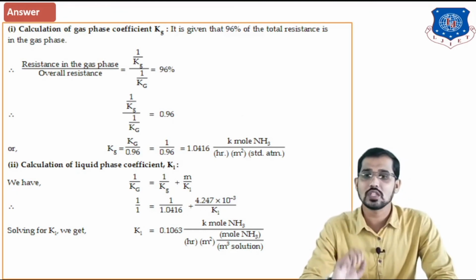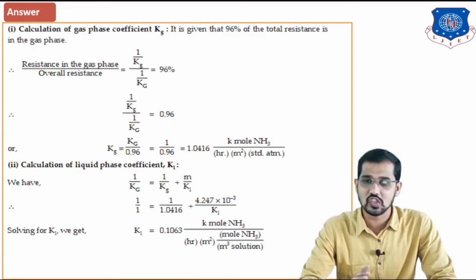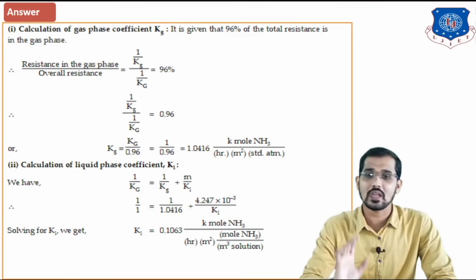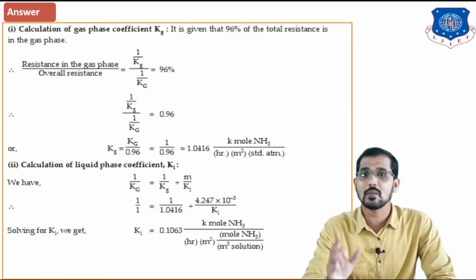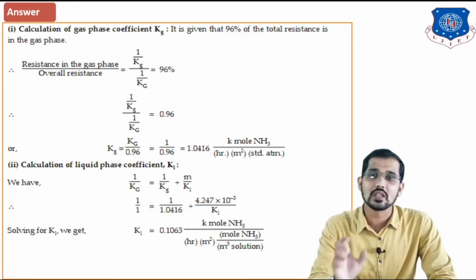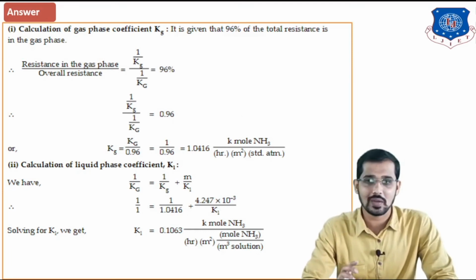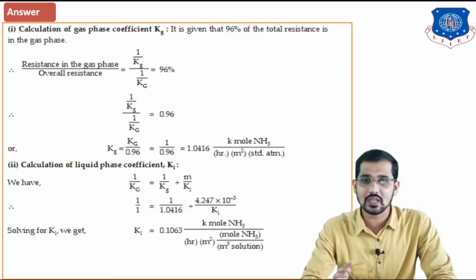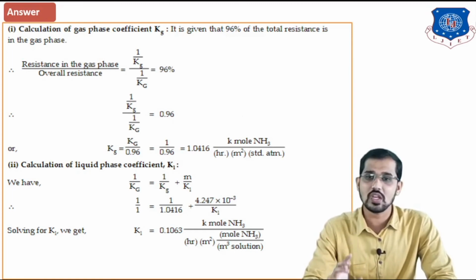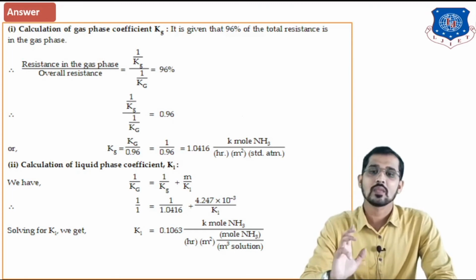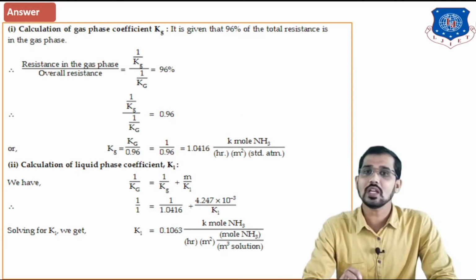For that you have to use this formula: 1 upon capital Kg is equal to 1 upon small kg plus H divided by KL. This H is also represented by M. M or H is nothing but Henry's law constant. So just put here the values of capital Kg, small kg, Henry's law constant and the individual mass transfer coefficient for the liquid phase.